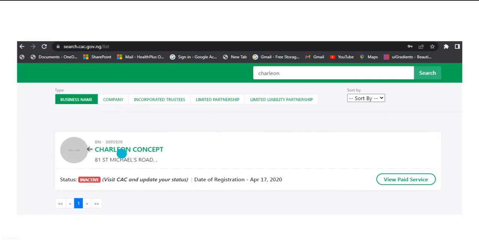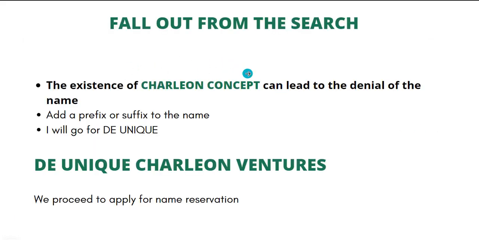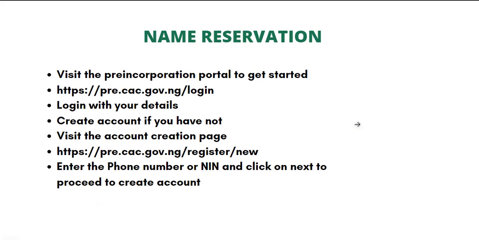But with this, I'm okay. Now, the existence of Chalion Concept may not be accepted. So we look at the fallout from the search. The existence of Chalion Concept can lead to the denial of the name. When it is denied, they always add a comment to add a word to sufficiently distinguish it from the similar name that already existed, which may be Chalion Concept, because someone can mistake Chalion Concept for Chalion Ventures. So I will go for the unique Chalion Ventures. So we proceed to apply for name reservation.